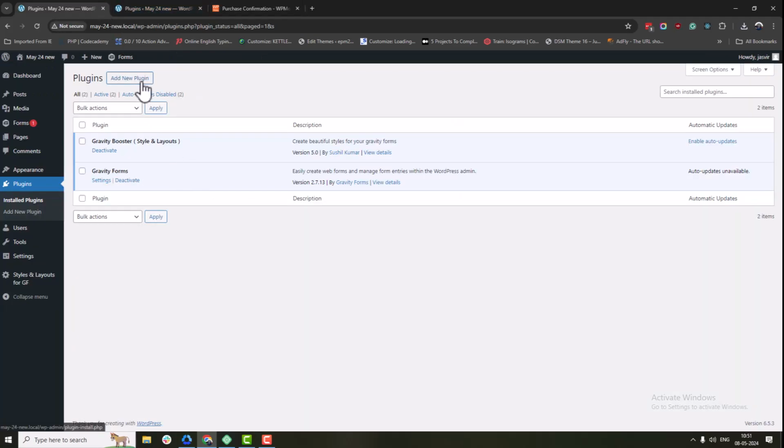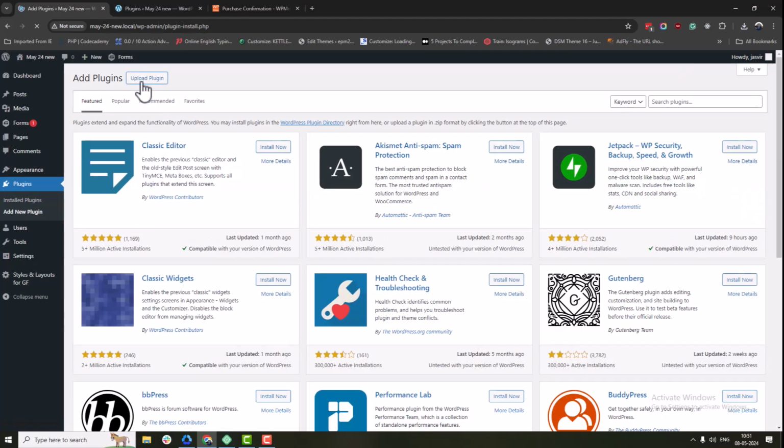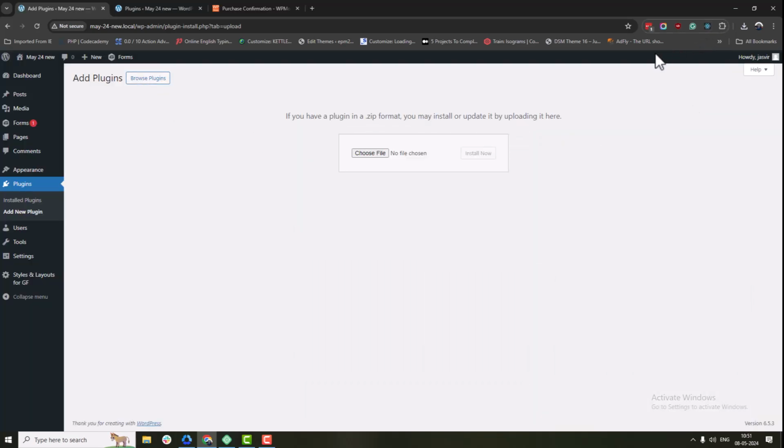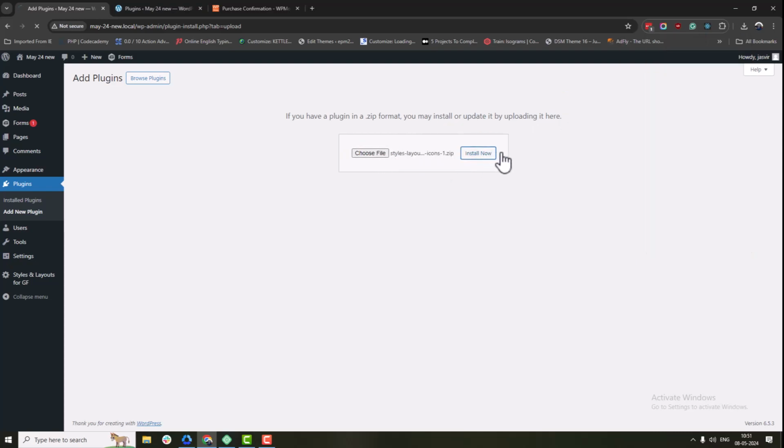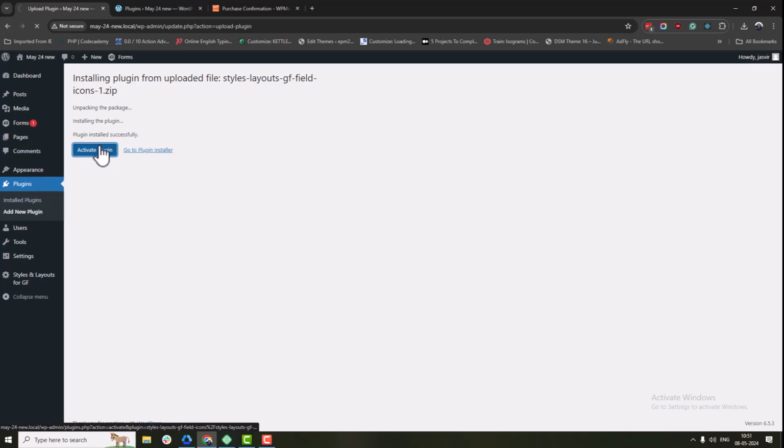In your WordPress dashboard, go to Plugins, click on Add New, and then upload the add-on zip file. After installation, activate it.